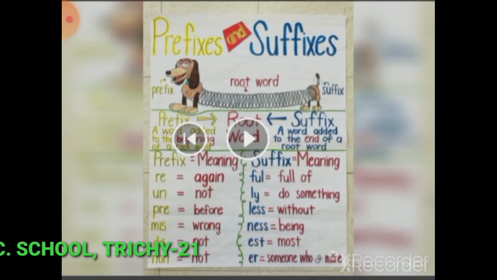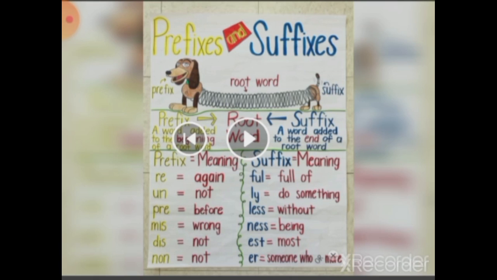Let's see some meanings of prefixes and suffixes. Here are the prefix, root word and suffix. A prefix is a word part added to the beginning of a root word. The root word is in between, and a suffix is a word part added to the end of a root word.